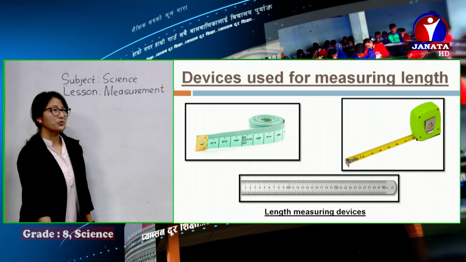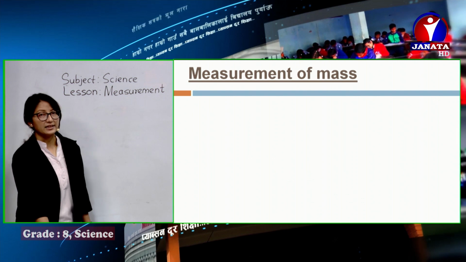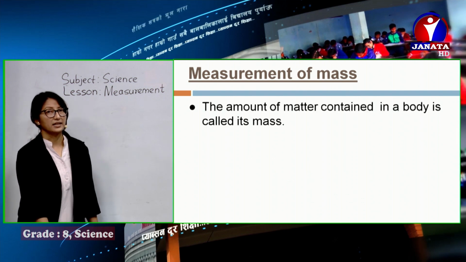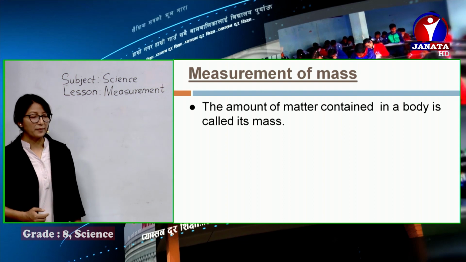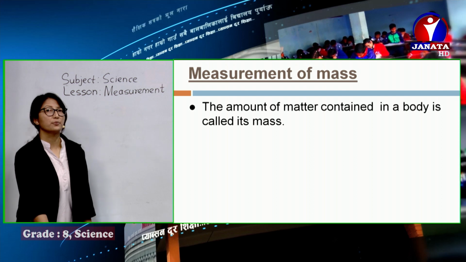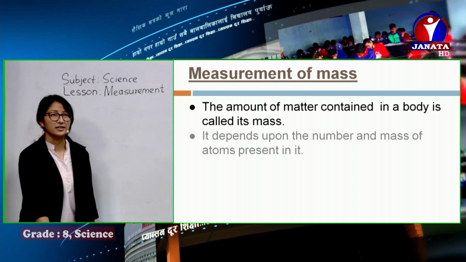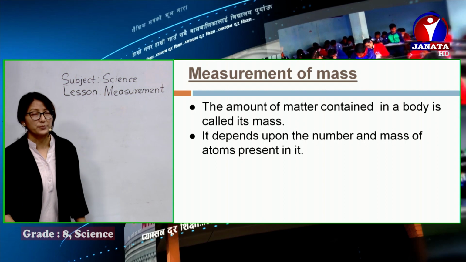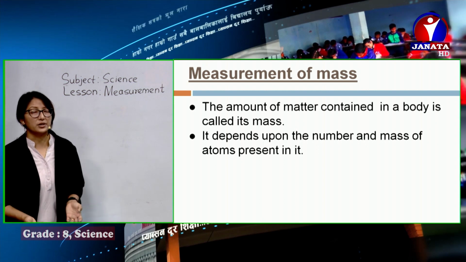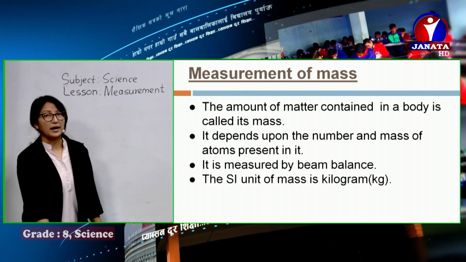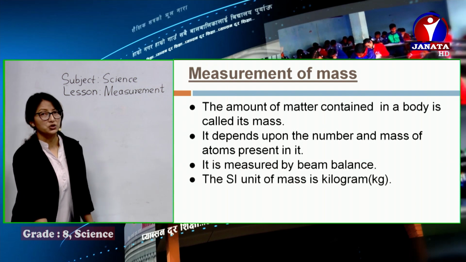Then after various devices used for measuring length, we started the measurement of mass. I think you all remember, the amount of matter contained in our body that we learned is called mass. It also depends upon the number of atoms present in the material, and it's measured by beam balance, the instrument used for measuring mass.